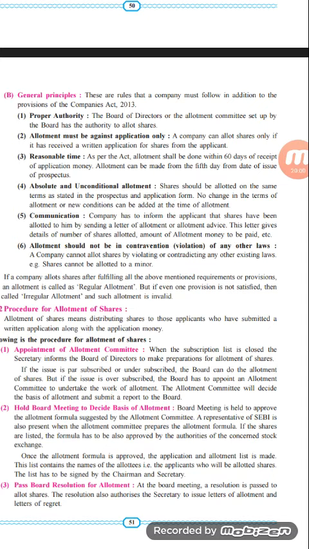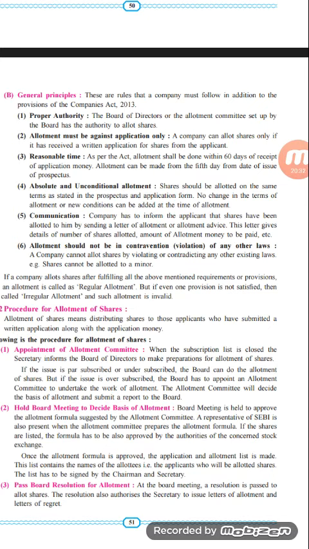Okay. Third one, reasonable time. As per the Act, allotment shall be done within 60 days of the receipt of application money. Allotment can be made from the 5th day from the date of the issue of prospectus. So allotment of shares shall be made within 60 days, and they can start issuing the shares from the 5th day after the issue of prospectus.